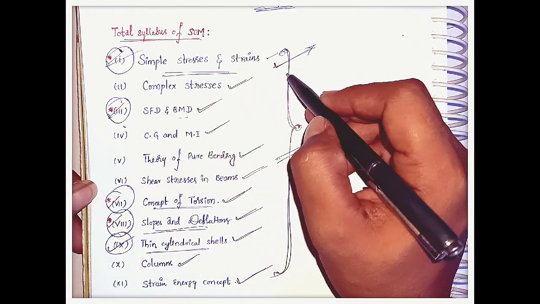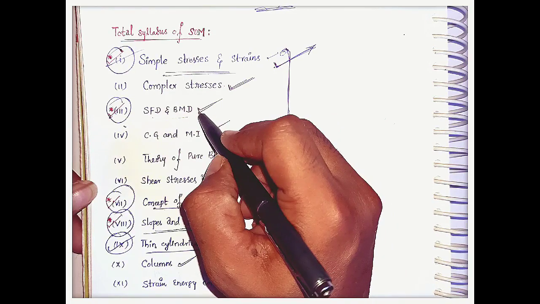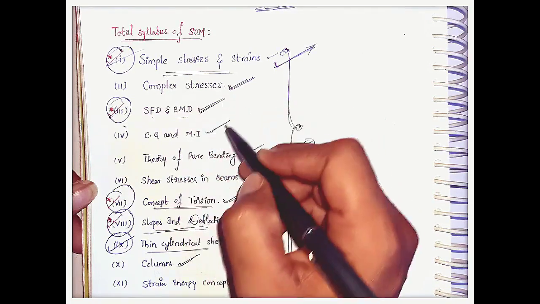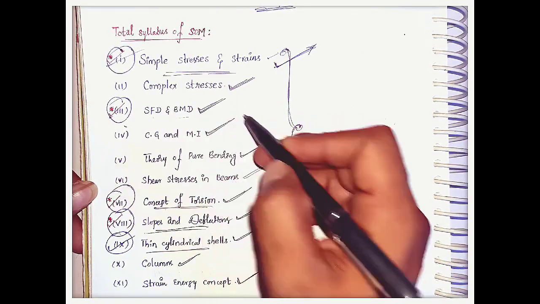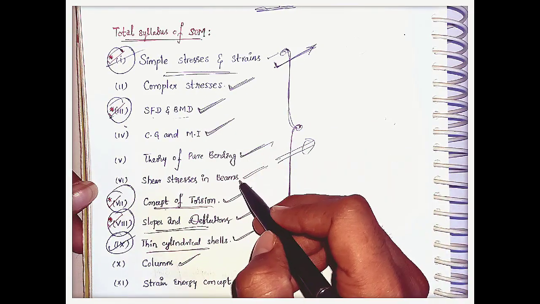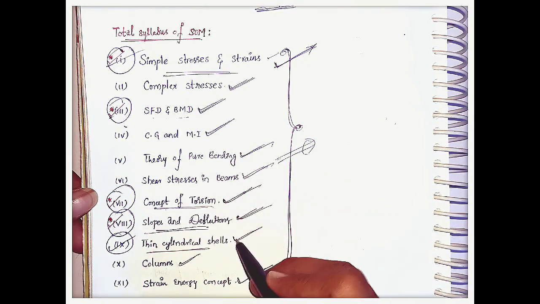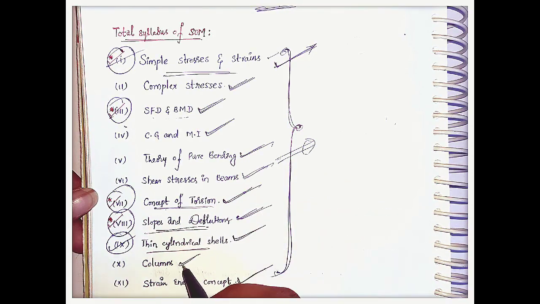The first one is simple stresses and strains, then complex stresses, shear force and bending moment diagram, center of gravity and moment of inertia, theory of pure bending, shear stresses in beams, concept of torsion, slopes and deflection, thin cylindrical shells, columns and strain energy concept.